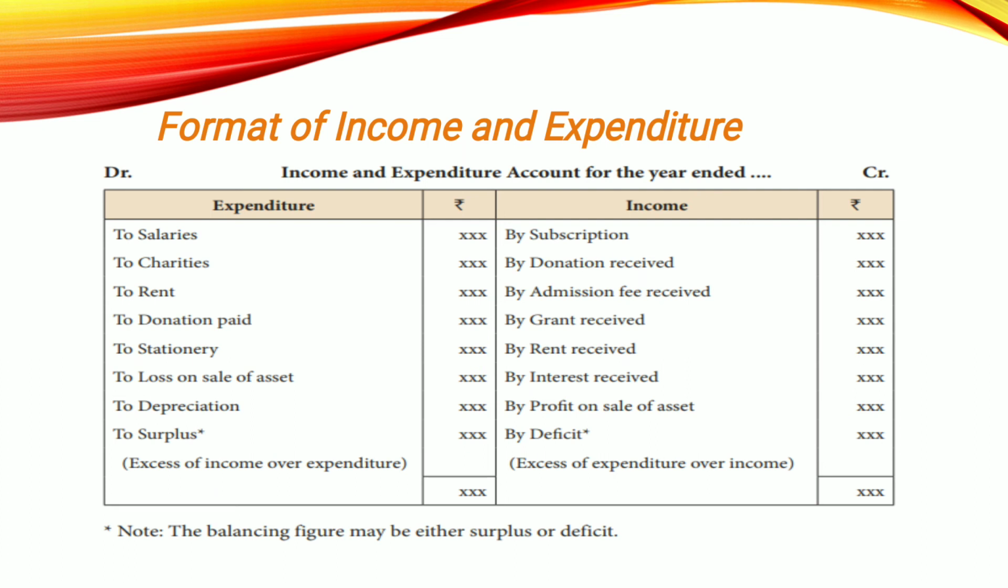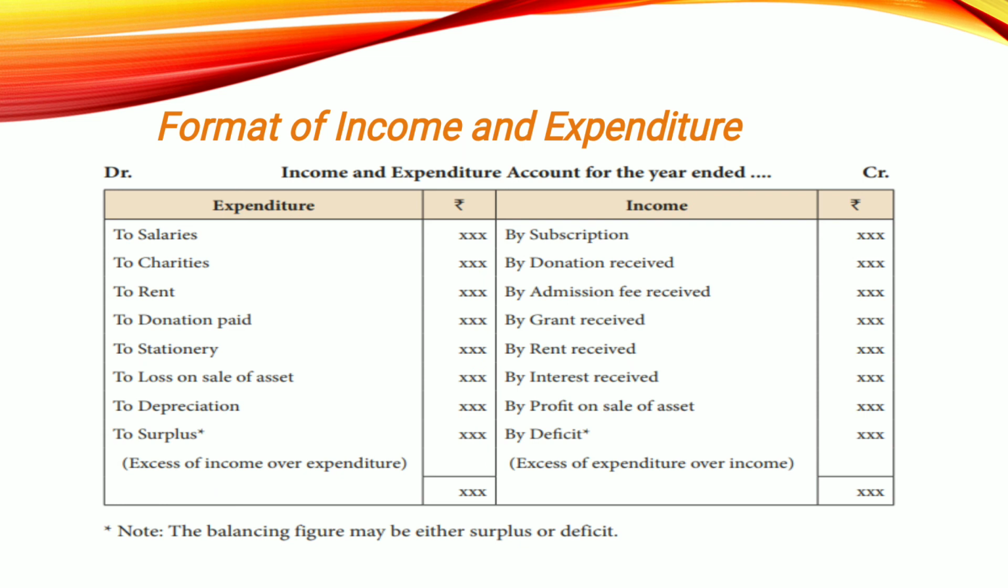Depreciation is a non-cash item, even that is recorded in expenditure accounts. Yes. So now don't look into the surplus, we will come to that later on. Move to the income side, we have subscription. Subscription is an income, all received: donation received, admission fee received, grant received, rent received, interest received, and profit on sale of asset. So all income items are recorded on the credit side.